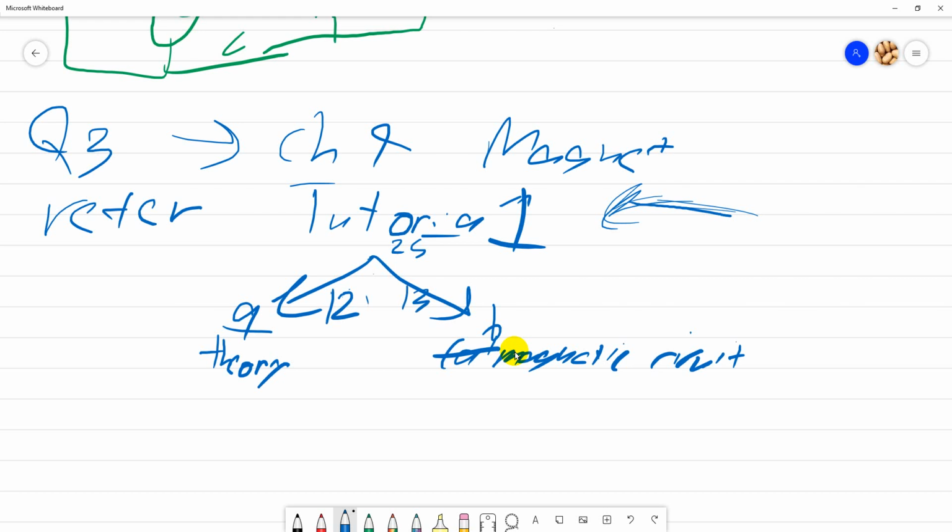If not mistaken, it's 12, 13 or 13, 12. So basically, theory is half of the marks and magnetic circuit is half of the marks. So make sure you memorize every theory available in the slides. Definitions, equations, all this will be questions in the theoretical part. Not all, but part of it. So make sure you refer back to the slides.